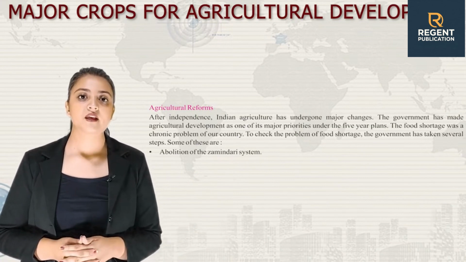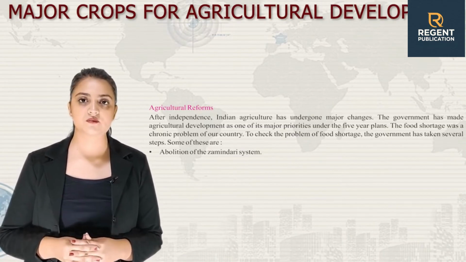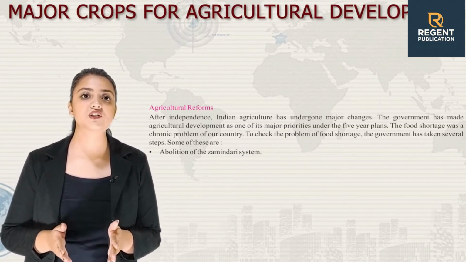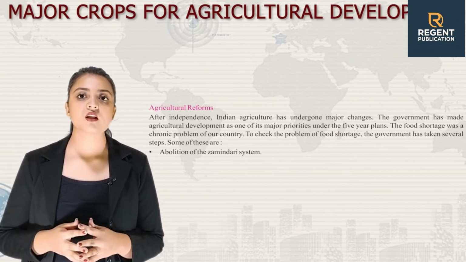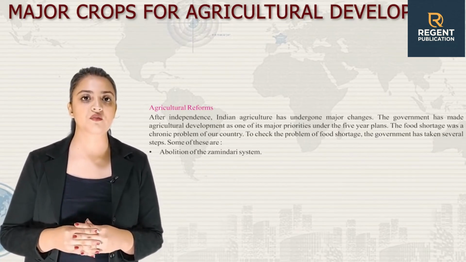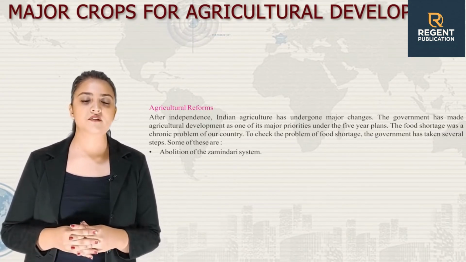After independence, Indian agriculture has undergone major changes. The government has made agricultural development one of its major priorities under the 5-year plans. The food shortage was a chronic problem of our country. To check the problem of food shortage, the government has taken several steps.